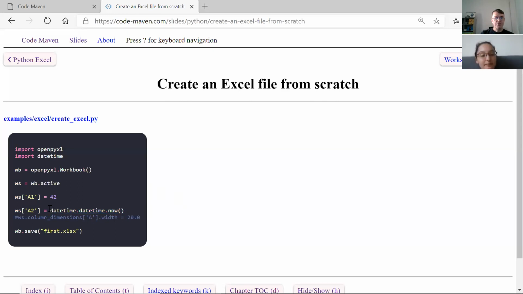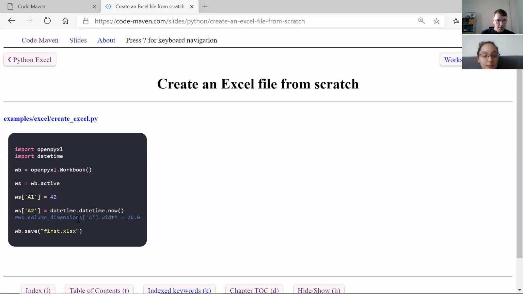Right. Okay, so this is a representation of the time. This is not the date function of Excel, because the way Excel does it, you embed a function that will compute the date at that time. But no, we are actually putting in the value, which is the current date. Okay, and then we put just two fields, and then we save it as first.xlsx.